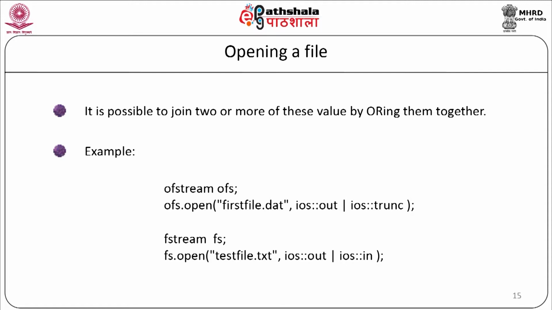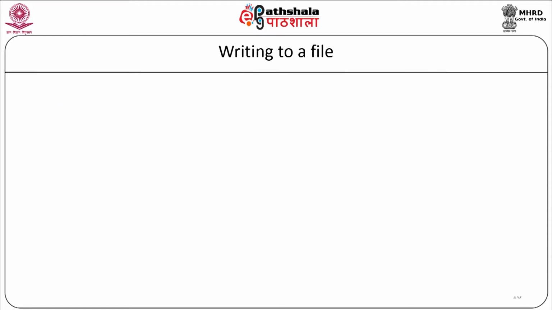Closing a file. When a C++ program ends, it automatically closes and flushes all the streams and releases all the memory that is allocated, and it also closes any open files. The syntax is void close(). Example: fs.close() or ofs.close().